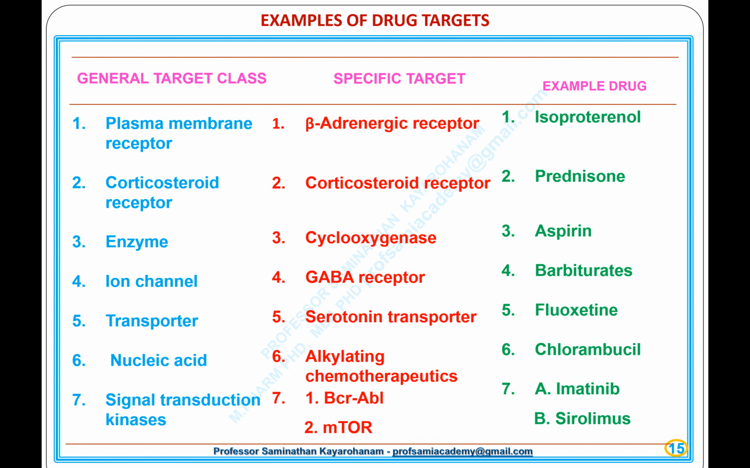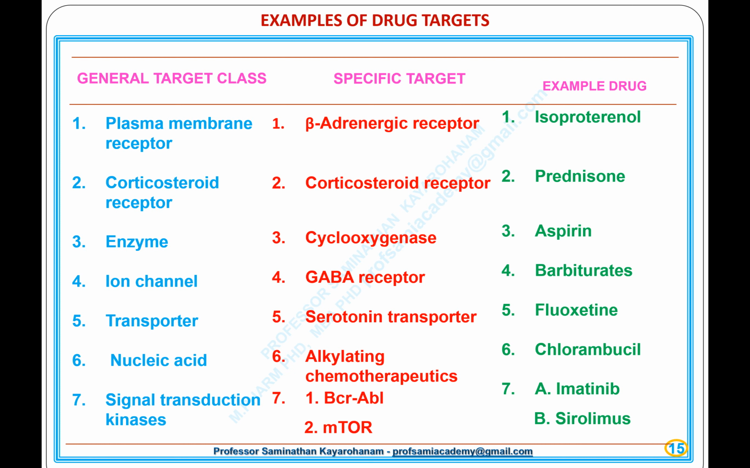3. General target, enzyme, specific target, cyclooxygenase, example drug, aspirin. 4. General target, ion channel, specific target, GABA receptor, example drug, barbiturates. 5. General target, transporter, specific target, serotonin transporter, example drug, fluoxetine. 6. General target, nucleic acid, specific target, alkylating chemotherapeutics, example drug, chlorambucil.